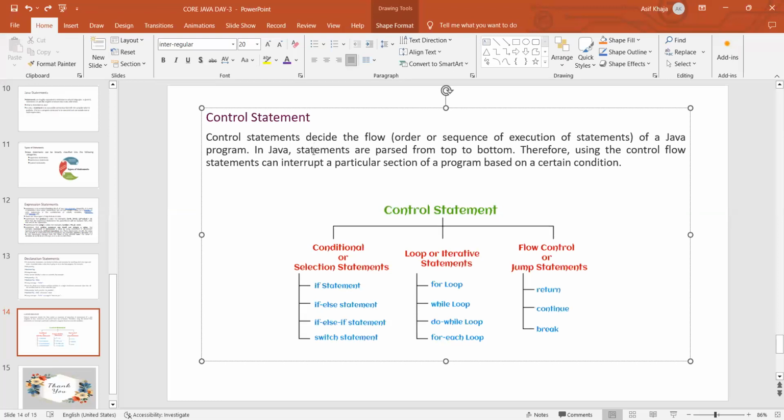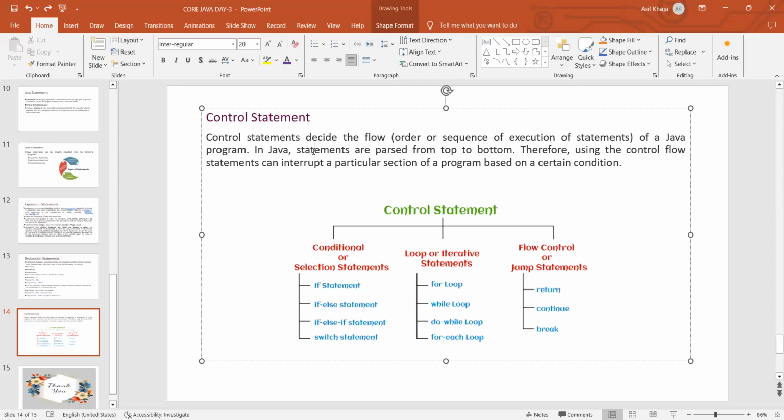And Java statements are parsed from top to down. Means it is evaluating the expression from the top to down. Therefore, using the control flow statements can interrupt a particular section of a program based on certain condition.